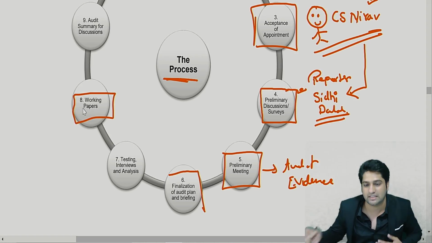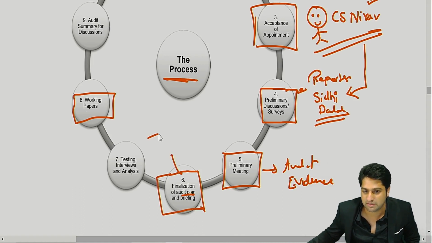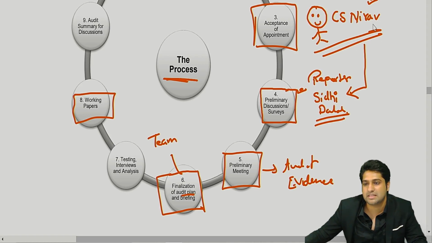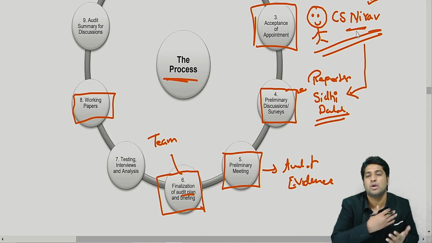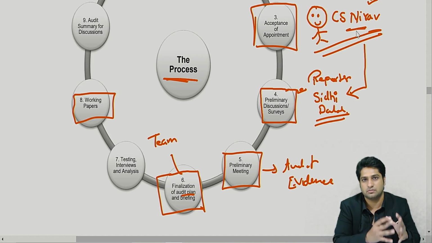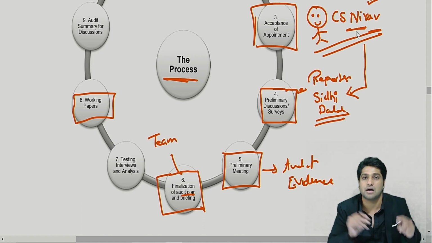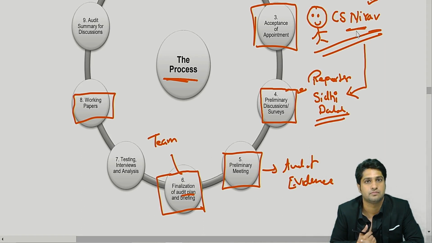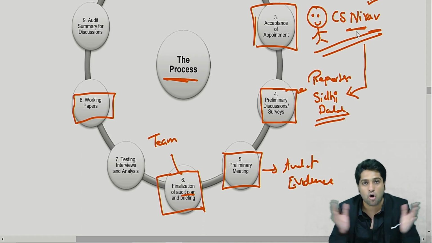As your audit team will be there, there will be a plan that Nirav will make. This plan would include his team, his staff. So maybe CS Nirav is there, but you can also appoint some firms, right? This is an individual auditor, but can I also appoint some company secretary firms, like how you have CA firms? Yes, sir. In that CA firm, not everybody works together on one task.